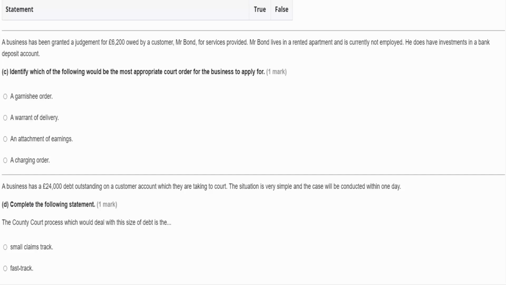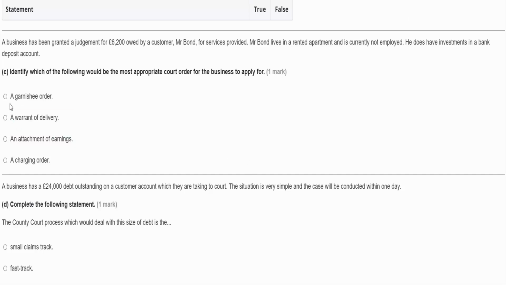And finally, a charging order, that's where a legal charge is taken out on a property. Like if you have a mortgage, then you typically have a charge on your mortgage. The bank will have that charge and they can ask for that property to be sold and they can take the cash from that. Well, in this case, Mr. Bond lives in rented apartments, so there is no property that could have a charge on it, and therefore there's nothing available to sell to be able to settle the debt.